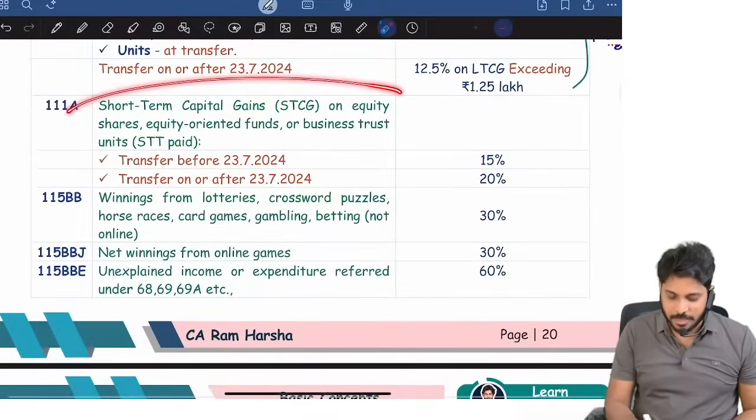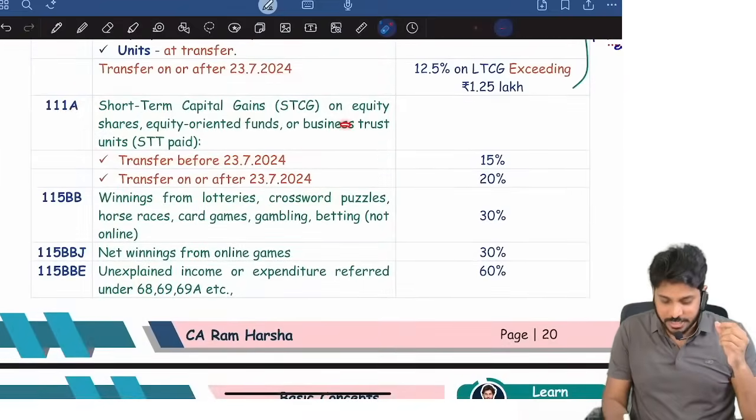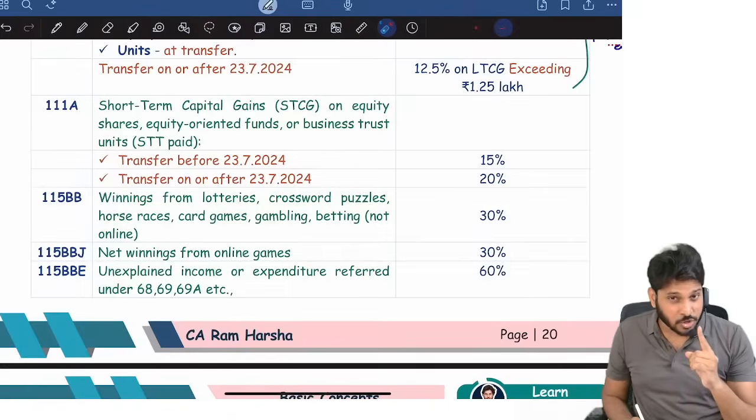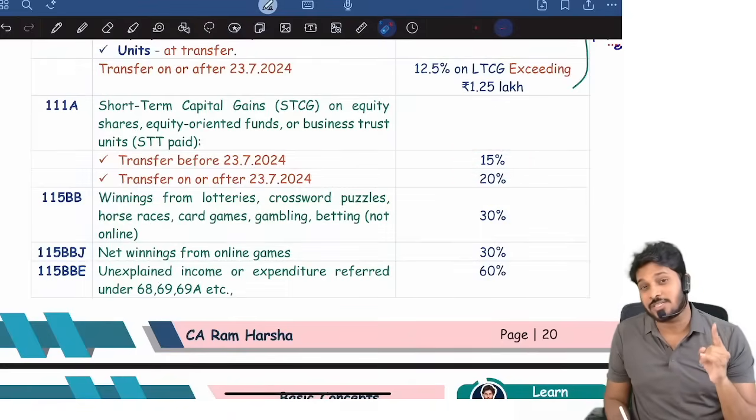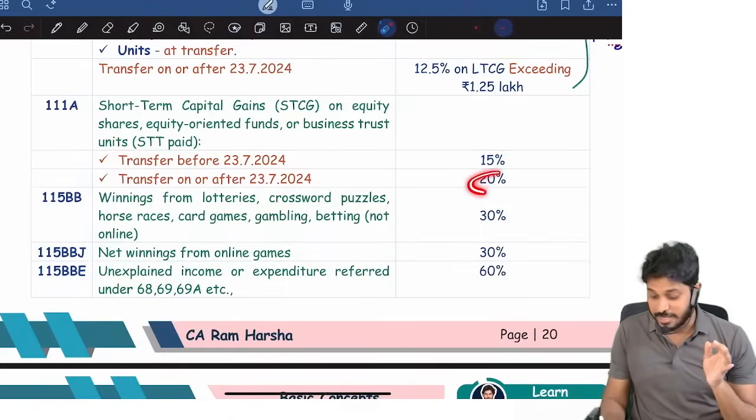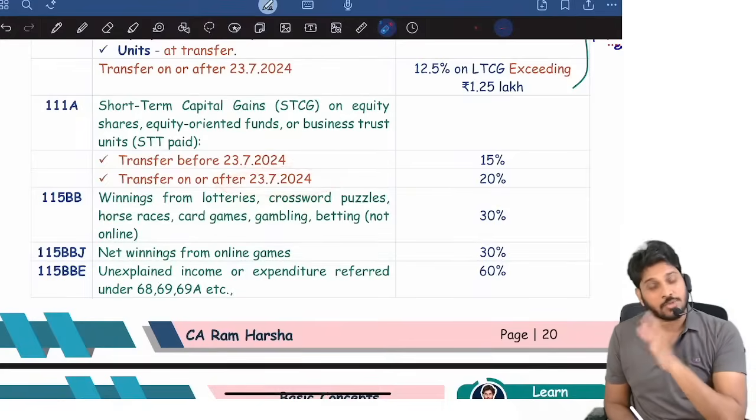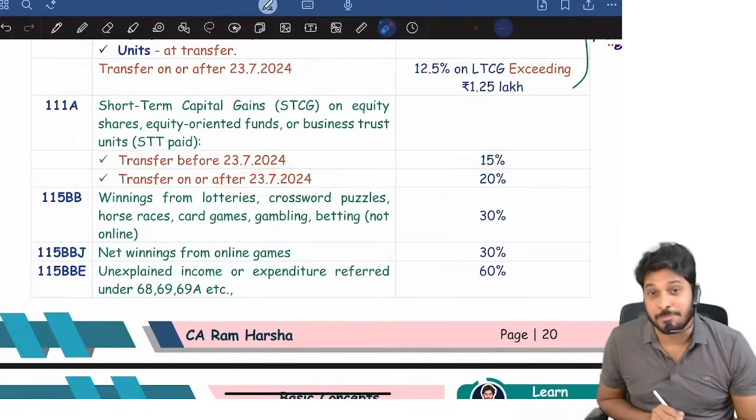Then short-term capital gain 111A, same, equity shares, equity oriented fund, business trust, where STT is paid. If the transfer is before 23rd July, earlier it was a lower tax rate, 15% only, but now the tax rate is higher. If the transfer is on or after 23rd July 2024, the tax rate is 20%.